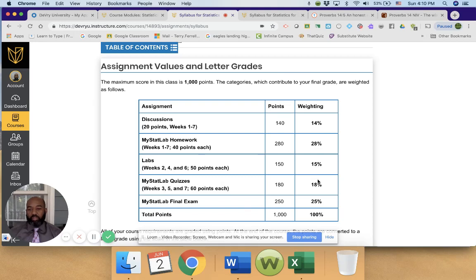Let's talk about course expectations. Here we have discussion questions. Your discussion questions are due by Wednesday. Let's go to the rubric. And this is the breakdown of the percentages, and this is all in your syllabus.